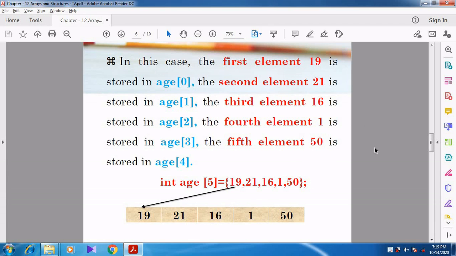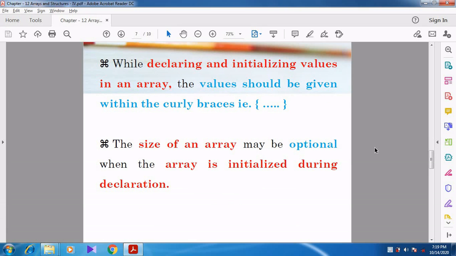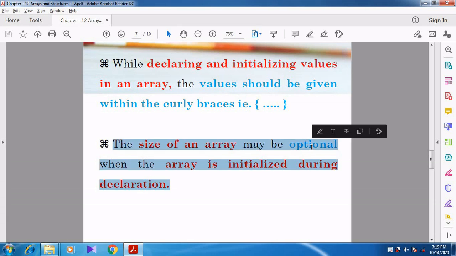But in a one-dimensional array, you need not specify the size of the array. The size of the array is optional. So this is what you want to note down: the size of the array may be optional. Optional means if you want you can give it, otherwise there is no problem.